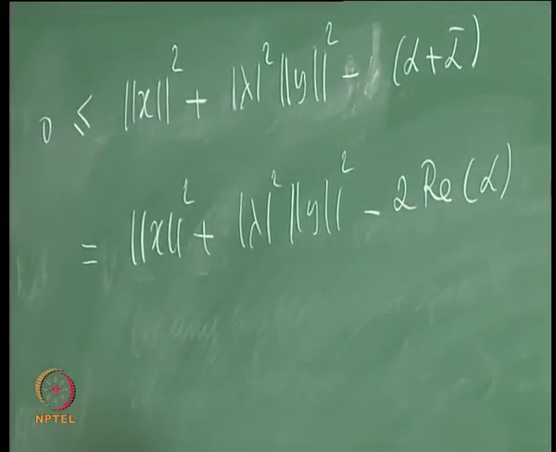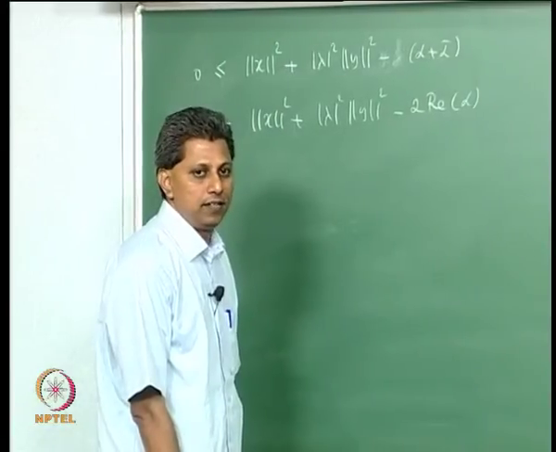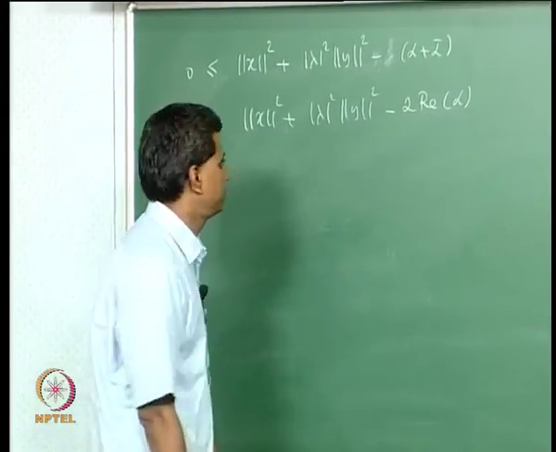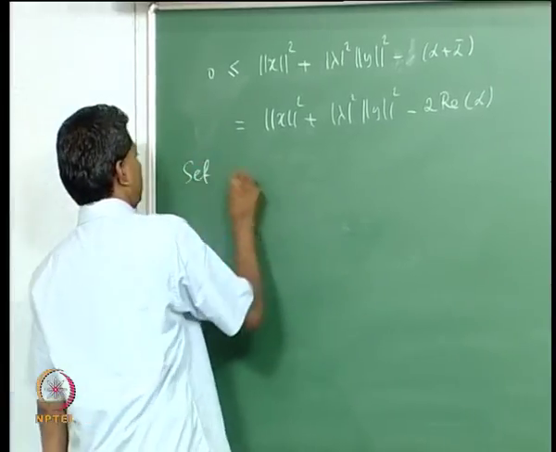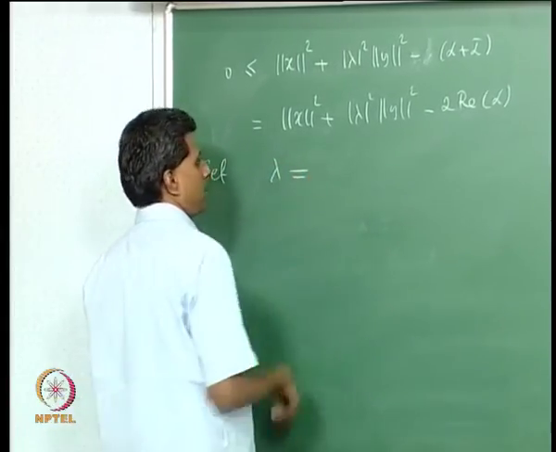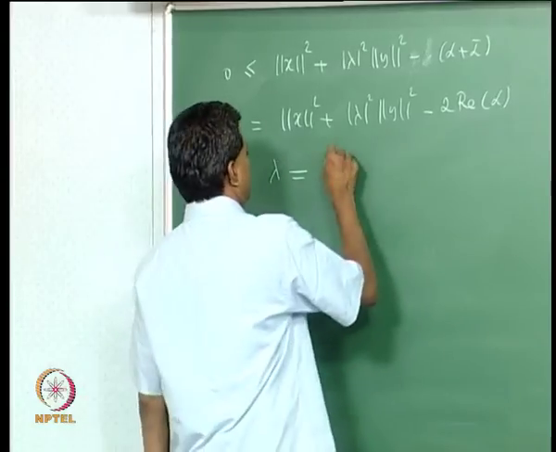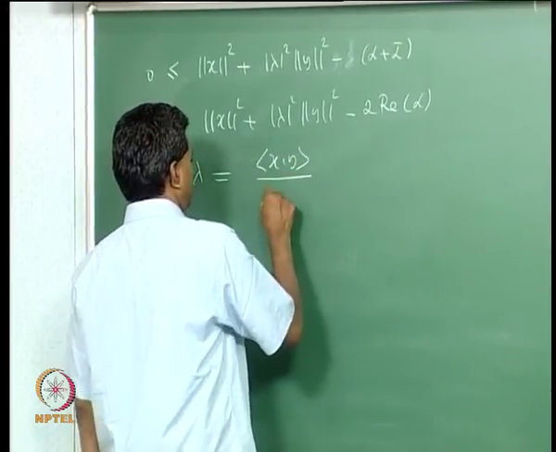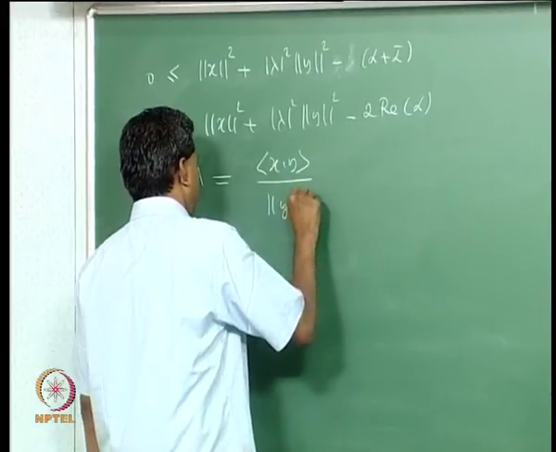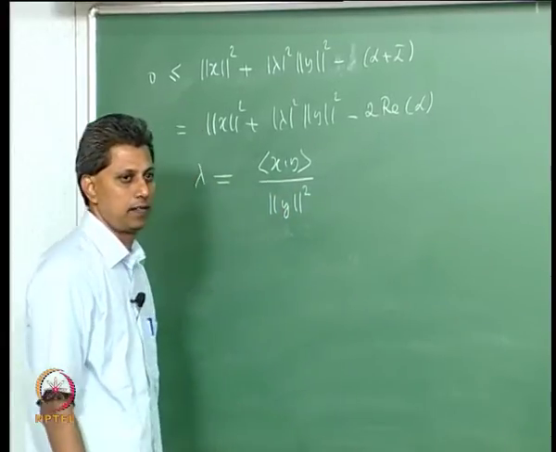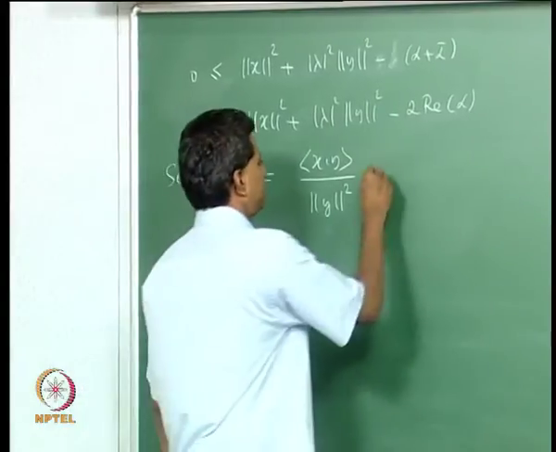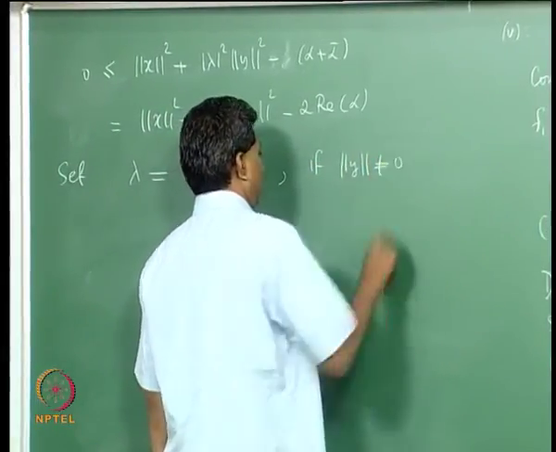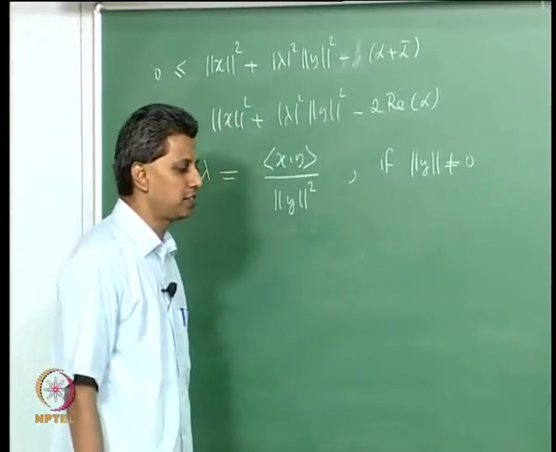Now this is true for all lambda. I look at a particular value for lambda. Set lambda to be the inner product x comma y, in this order, divided by norm y square, if norm y is not 0, that is, if y is not 0.